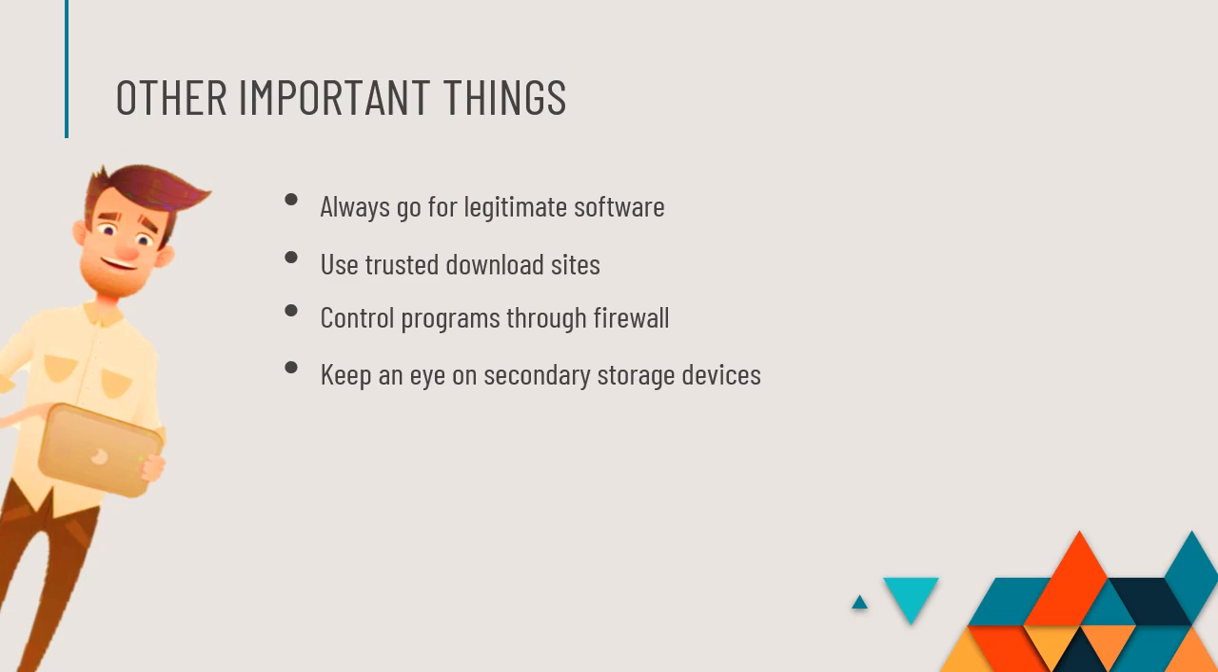Then use trusted download sites. Most of the time we go for third-party download sites to download these programs. You have to download from trusted websites. Only then there is less chance of a virus or malware getting into your computer system through the internet. Then control the programs through the firewall. There may be a lot of programs in your computer system, and some of them may try to access the network without your permission. So you have to control the programs' access using the firewall program in your computer system.